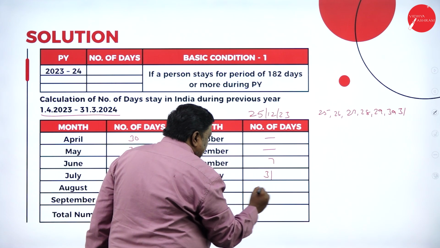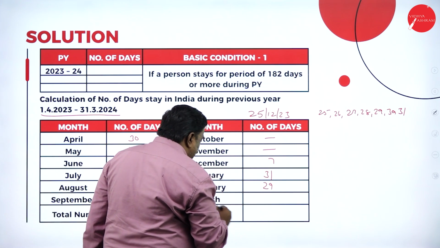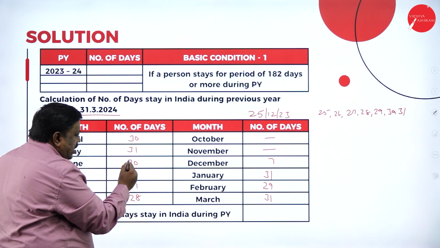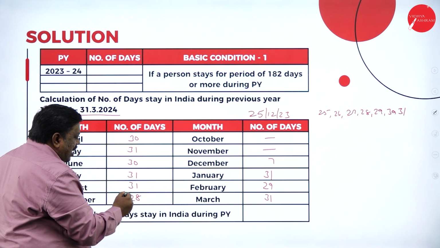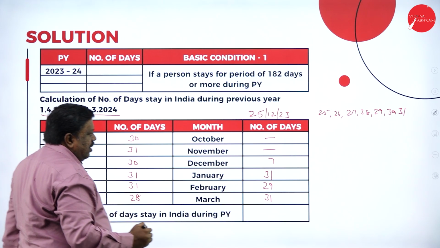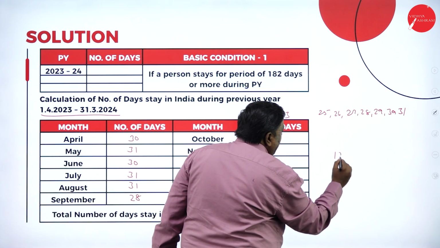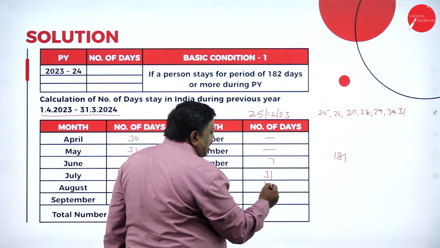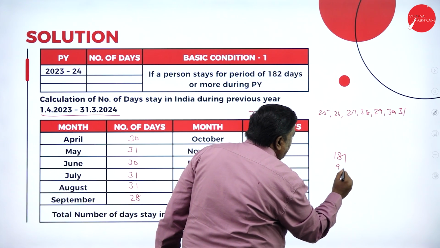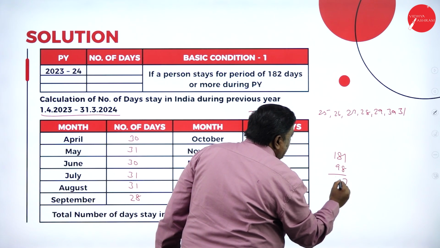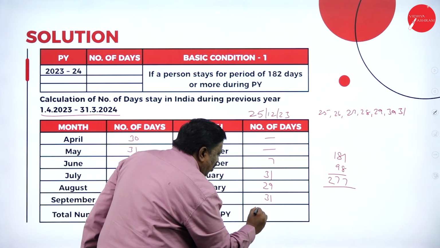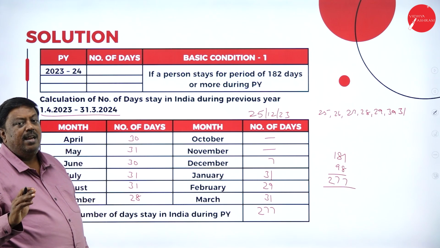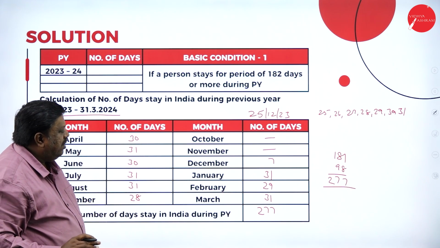January, I was in India. February, I was in India. March, I was in India. 30, 60, 90, 120, 150, 170, 181 days. 181 days. 30, 50, 80, 90, 98 days. So 98, 181 and 7, I was in India for 277 days during my previous year 2023-24.